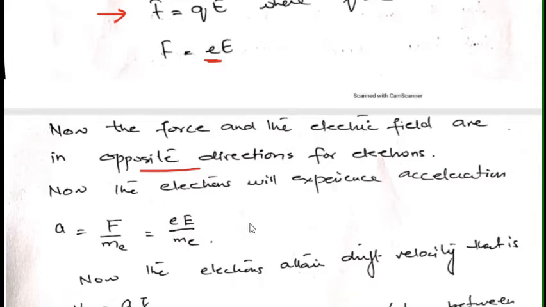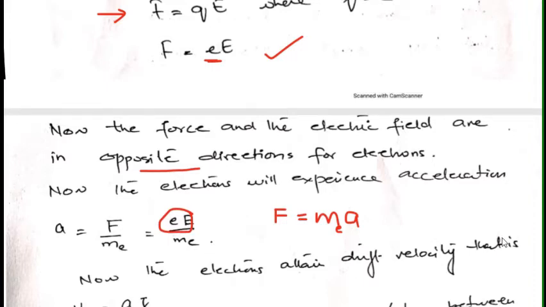Now the electrons will experience acceleration, and from Newton's second law we know that F is equal to ma, where this m is the mass of the electron. So I may write a is equal to F over me, and from this equation up over here, I can replace force in this equation. So I'll get acceleration equal to E, capital E, divided by me.